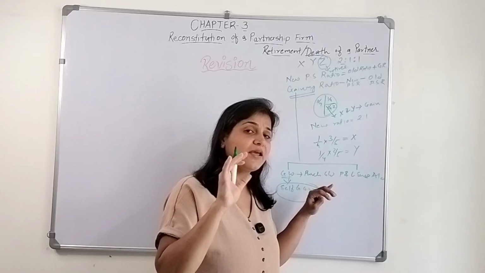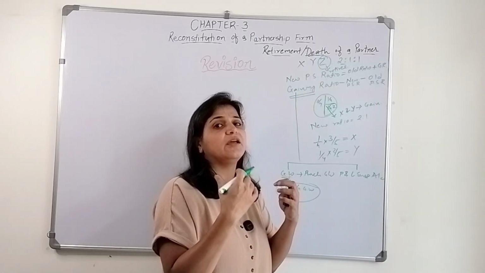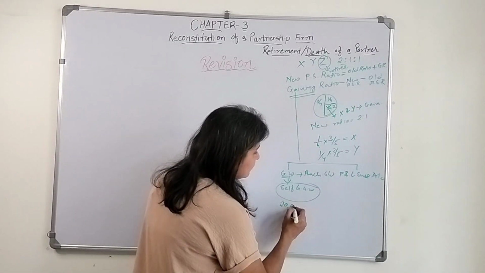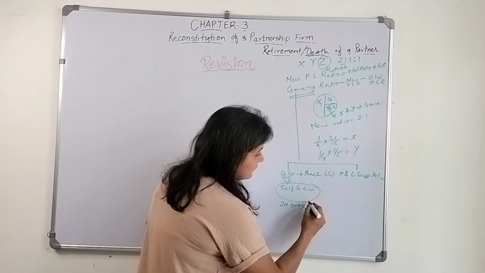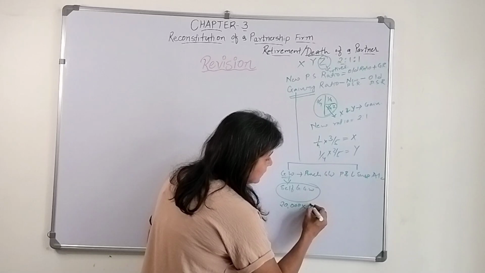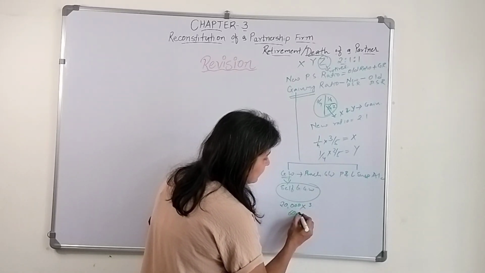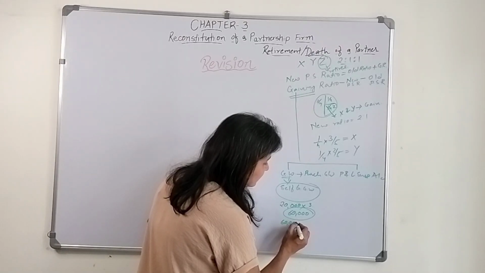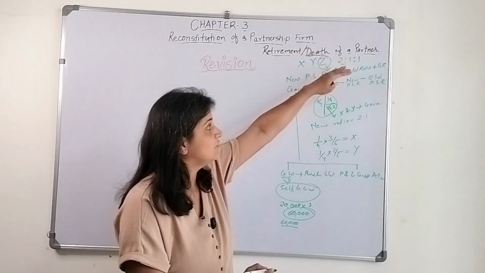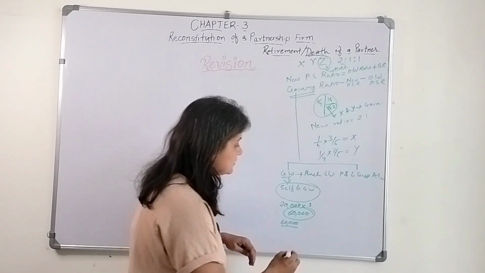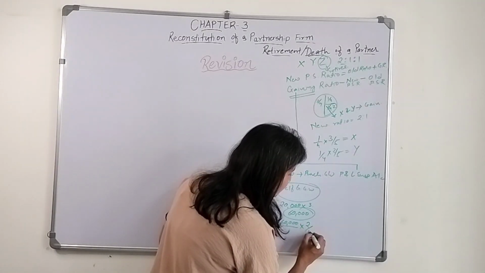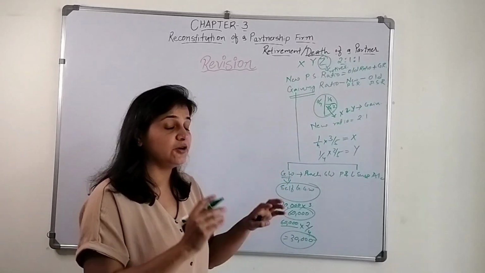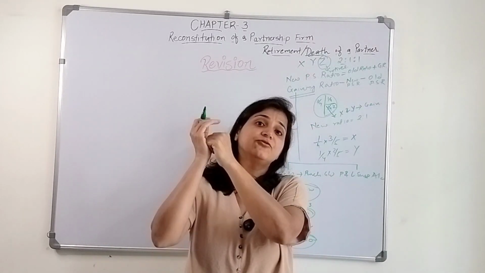We determine the goodwill amount, and we expect that this profit we are going to earn for the next 2 or 3 years. Let's say it was 20,000, and we assume that this 20,000 goodwill we are going to earn for the next 3 years. So the total goodwill amount is 60,000, and this 60,000 belongs to X, Y, and Z. So we need to give each his particular share, such as 2/4 equals 30,000, and this profit who are going to earn in future?